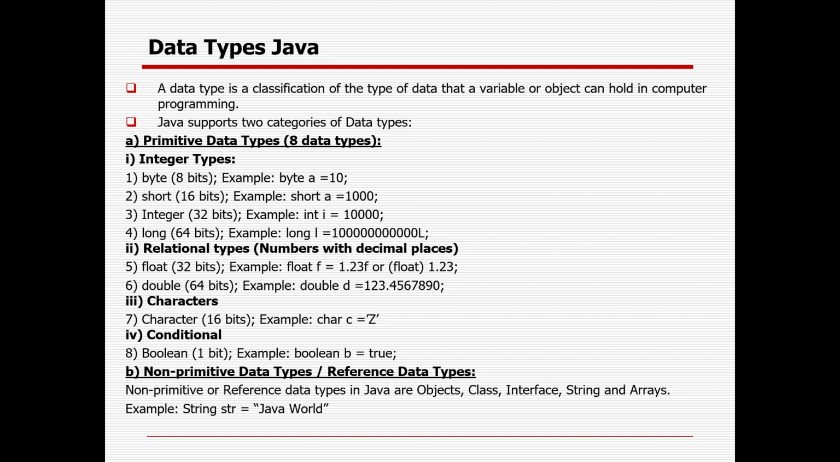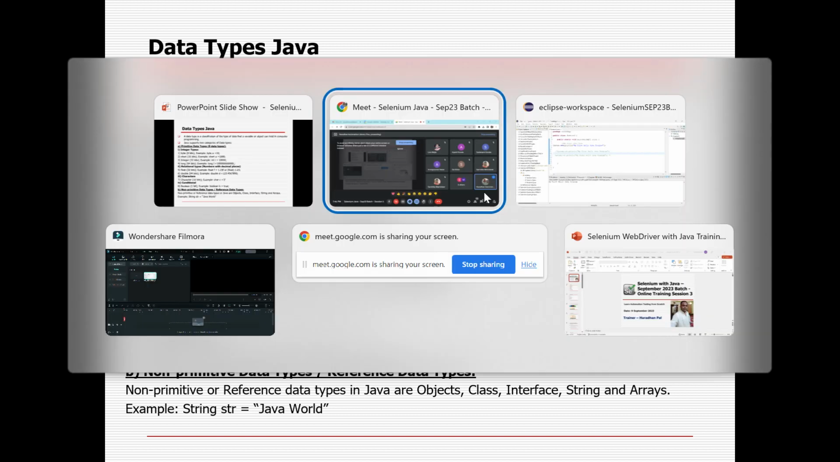In case you want to define some value such as 1000, you have to make it short or integer, because byte only holds values from minus 128 to 127. If you want to give a decimal value, you can declare a float or double. If you want to give a single character value, you can go with char, and true or false you can give in boolean.